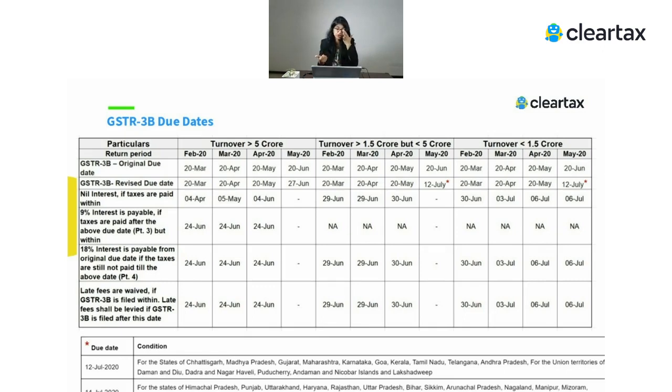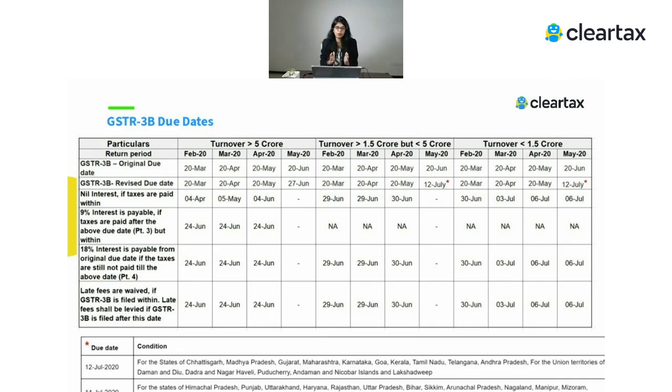Then the other relaxation, if we talk about people whose turnover is greater than 1.5 crore but up to 5 crore, in that case, if we talk about whether the interest will be levied, they say no interest will be levied. And if you file it till 29th June, in that particular case, for Feb month, 29th June, March month, 29th June, and for April month, 30th June. So if you file by this due date, you don't even have to pay the late fees.